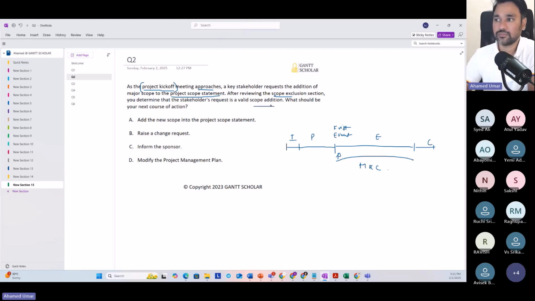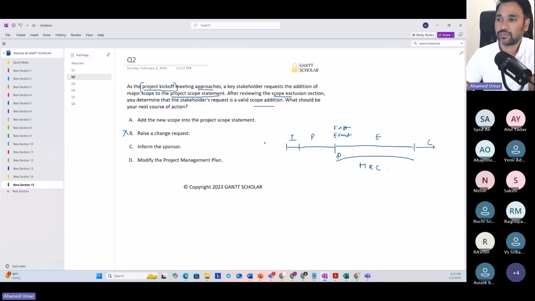Now you want to do some scope addition. You're going to add some scope to the existing project scope, and you find it very valid. Now, why don't you have to follow the change management procedure? Because we haven't baselined the plan yet. Let me finish the explanation so that there will be a flow, and then I will answer all of your questions. Okay?